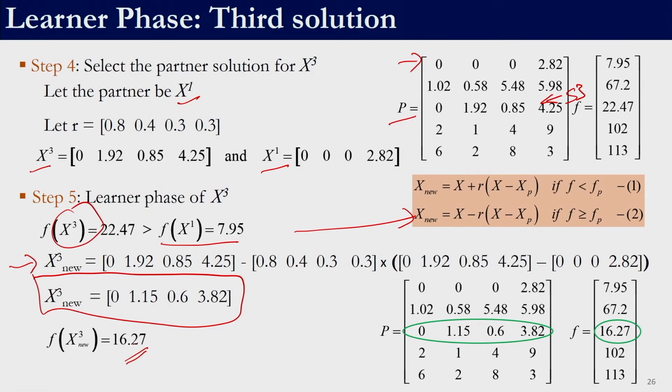So, the solution which was used to generate this has a fitness function of 22.47 and we have obtained a solution with 16.27. So, this can be eliminated, right, because I have a better solution. This solution enters in place of the solution which is discarded, right. So, this completes the learner phase of the third solution.